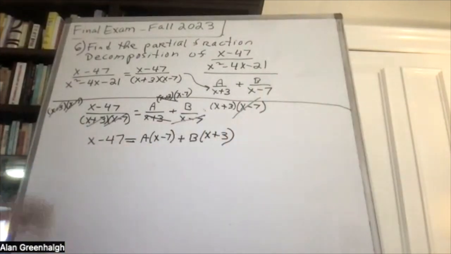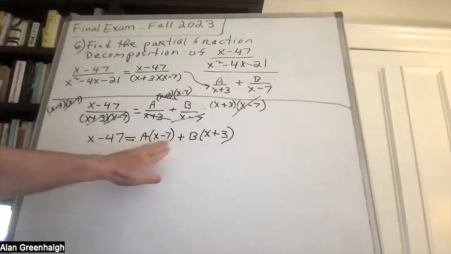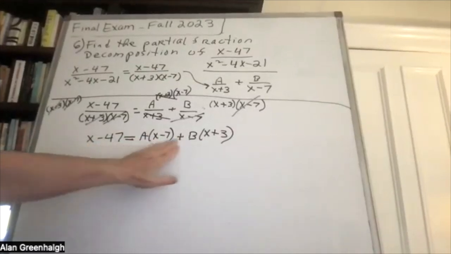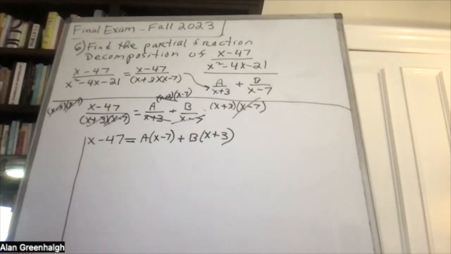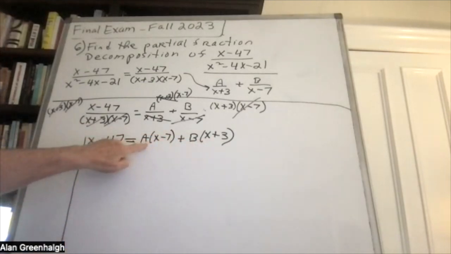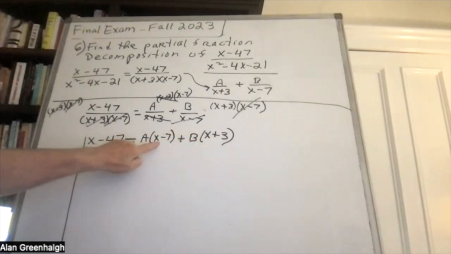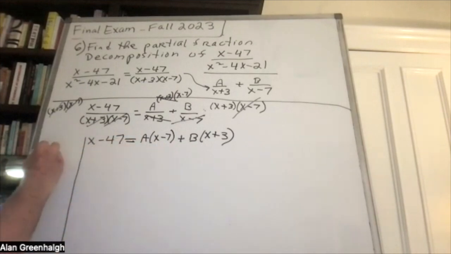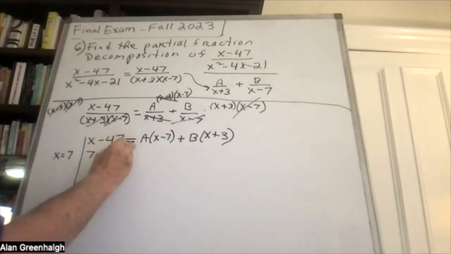Okay, so with all that, this is the most important thing right here. We've gotten down to something we could actually solve. If you want to get rid of the a, so we could solve for b, you have to make this equal to 0. So we need x equal to 7, and substitute it into the entire equation.